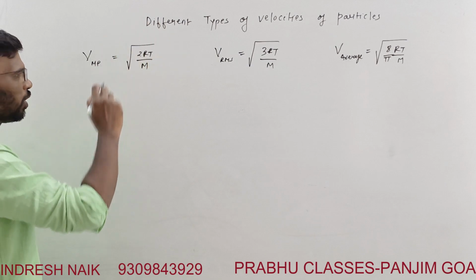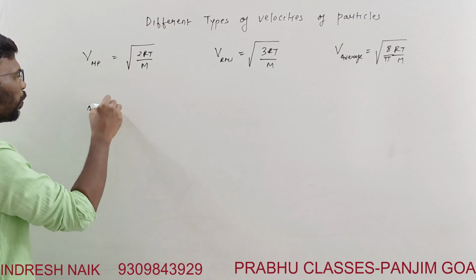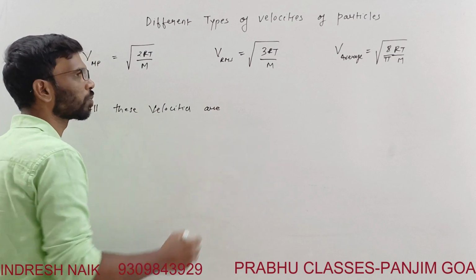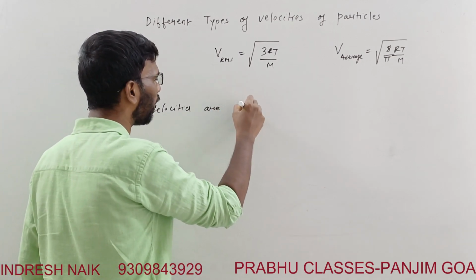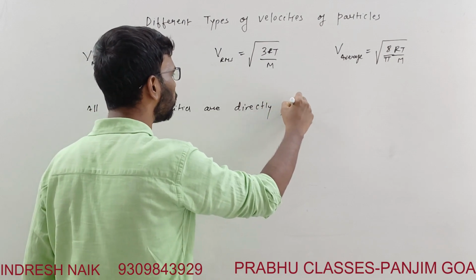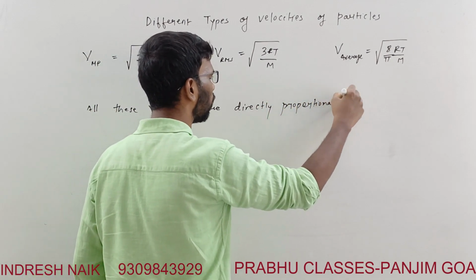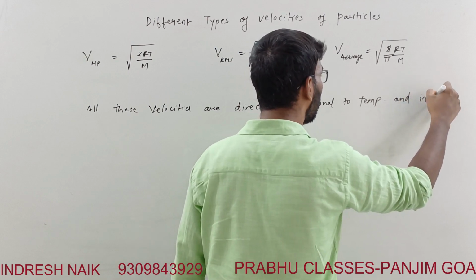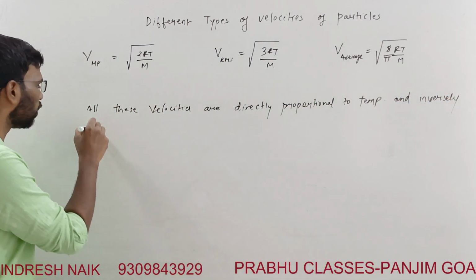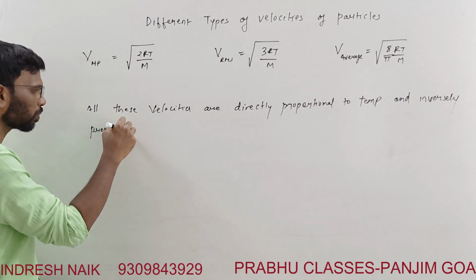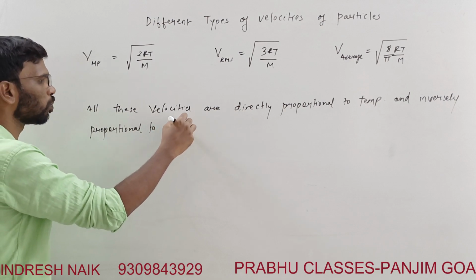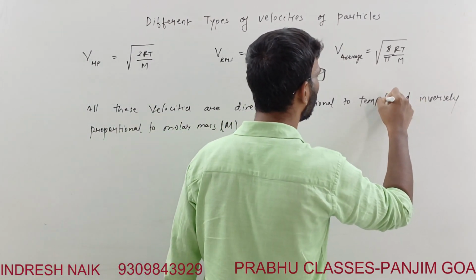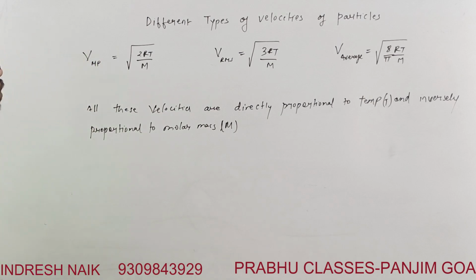So from this equation, all these velocities are directly proportional to temperature and inversely proportional to molar mass.